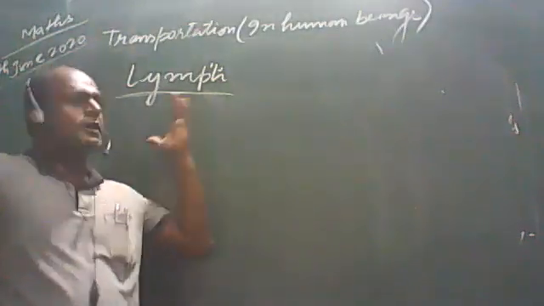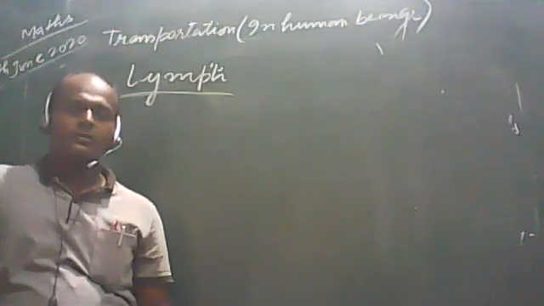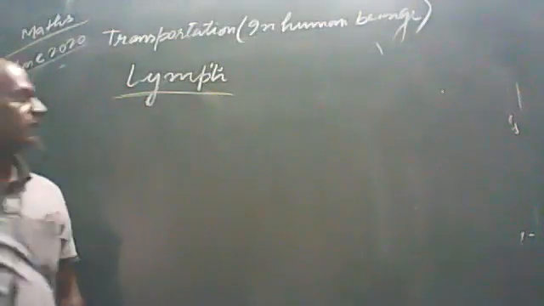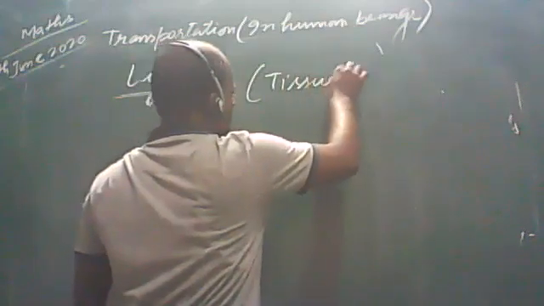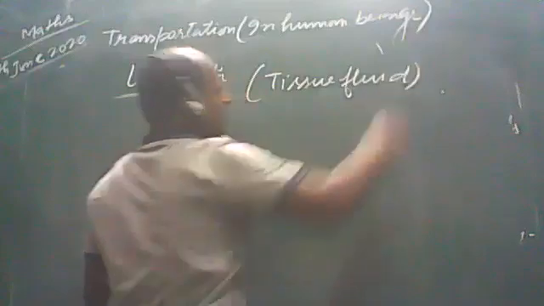As we have studied, lymph is a colorless fluid, and this colorless fluid is also called tissue fluid.